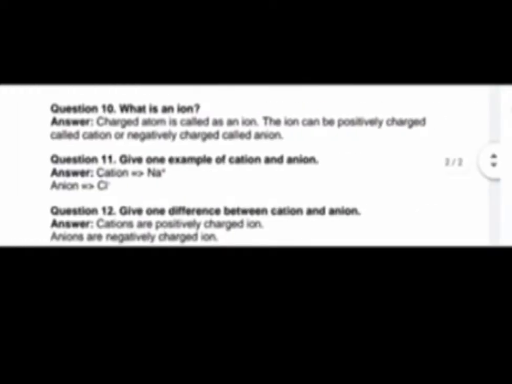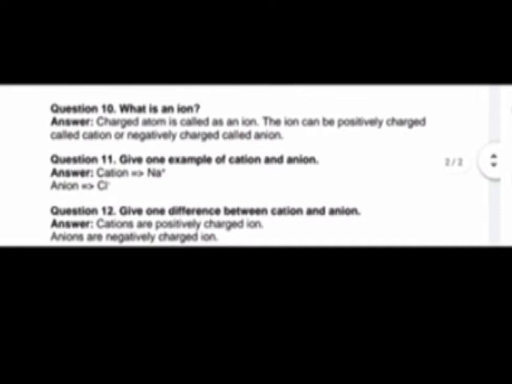The next question, what is an ion? The charged atom is called an ion. The ion can be positively charged, which is called a cation, or negatively charged, which is called an anion. So, cations will be positively charged and anions will be negatively charged.